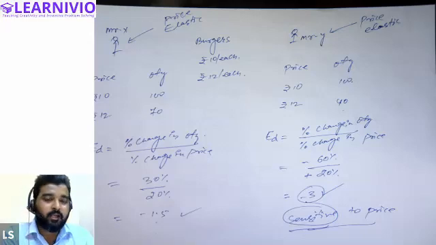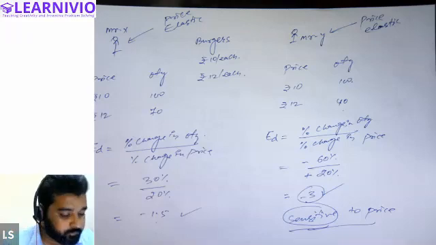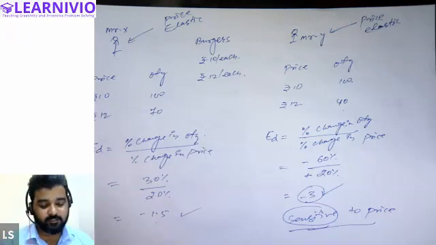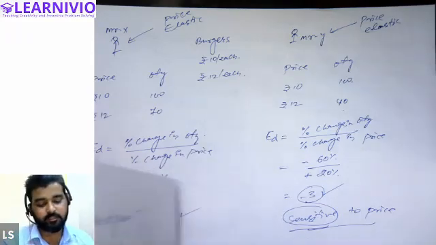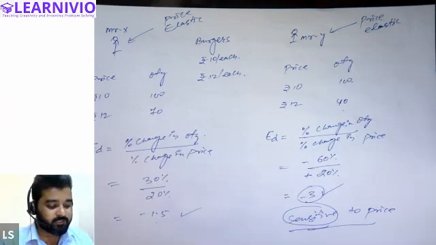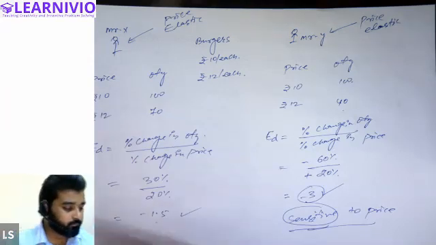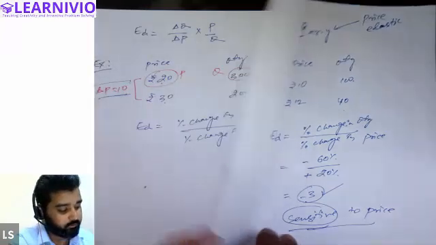You can decide what price can be charged from what kind of customers, depending upon their sensitivity to the price, depending upon their price elasticity. So basically, price elasticity is relevant for pricing decisions. A firm can take better pricing decisions if they have the knowledge regarding the sensitivity of their customers to the price of the commodity. All right, everyone, is it clear?